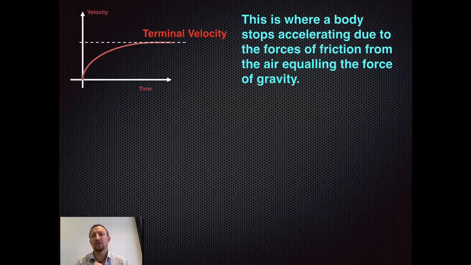But friction from the air particles will start decreasing that acceleration until eventually your acceleration will get to zero. So it's as though the force of gravity pulling you down is counteracted by a friction force acting against you. The result is you will not accelerate anymore, so the net force will actually decrease. You'll be going at a maximum velocity, but F equals ma won't apply because acceleration's got to zero, because it's been counteracted by the force of the air particles moving past you. So hence you reach terminal velocity, at which point you will not get any faster whatsoever.